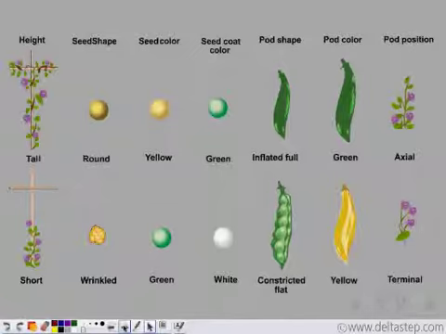The pea pod can have this shape which is inflated or constricted like this. The pod color can be green or yellow. And finally, the pod position. See, in this, the flowers are formed at the axial position, whereas here the flowers are formed at the terminal position.